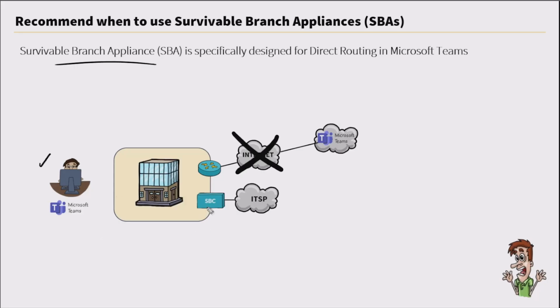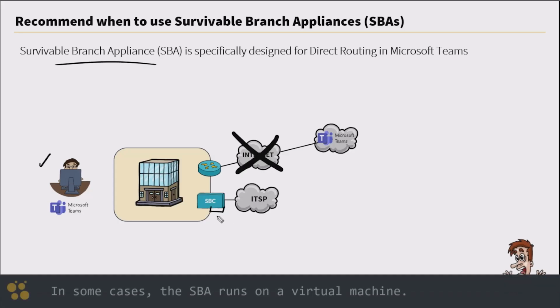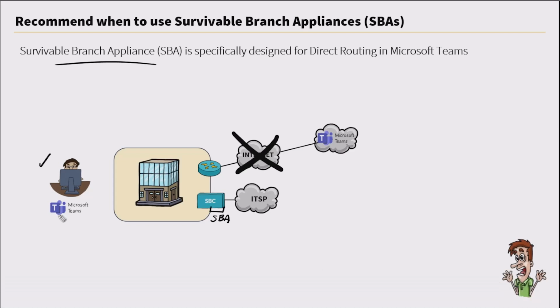And this is possible because the SBA, which is usually integrated with your SBC vendor, contains a local copy of the critical components that are needed for call handling. So your Teams client interacts with the SBA and therefore routes that call onto the SBC. So here we can see the real benefit: folks in our environment can still receive inbound calls or make outbound calls out to the PSTN.